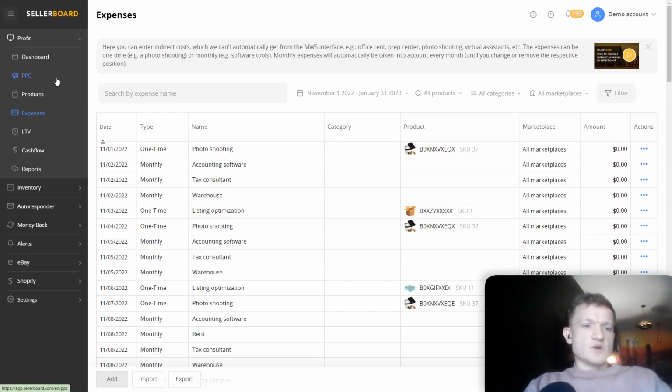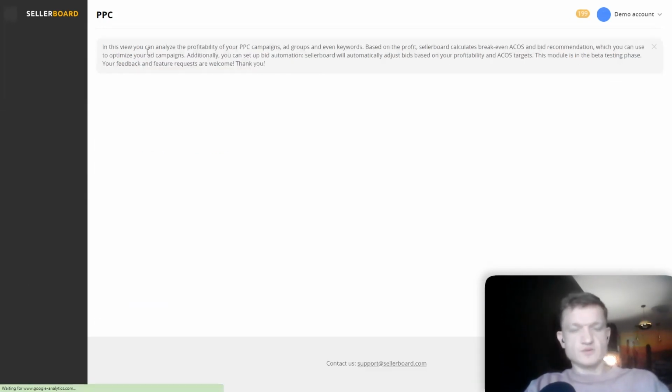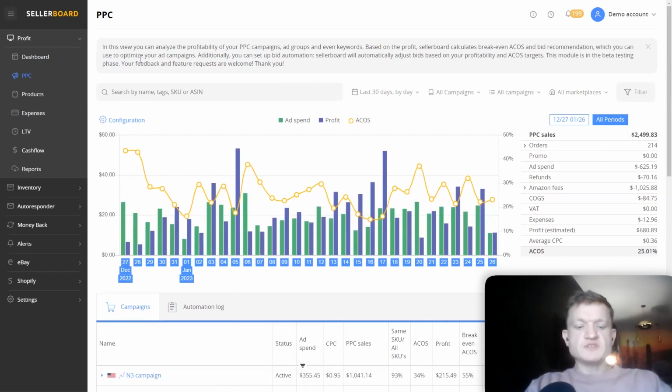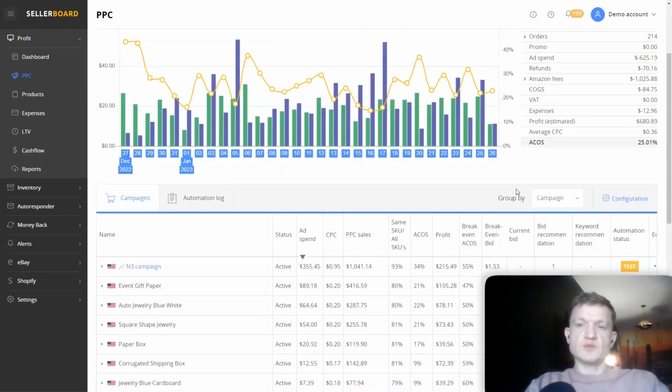Okay, so besides the profit calculations, we have the modules and features that help you automate some of the processes inside your business. The first one is the PPC automation tool. The PPC module has two main features. The first one is the PPC analytics, where it gives you the possibility to break down all your main PPC-related KPIs.